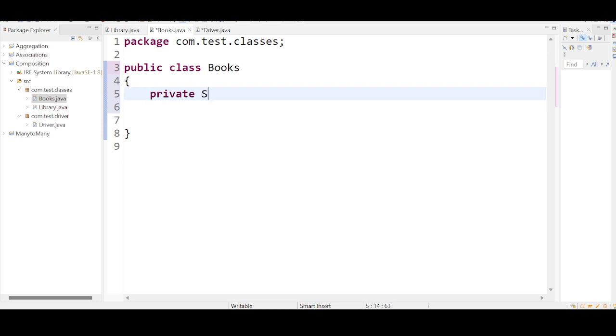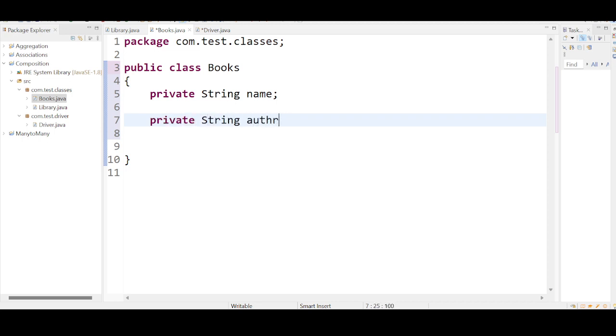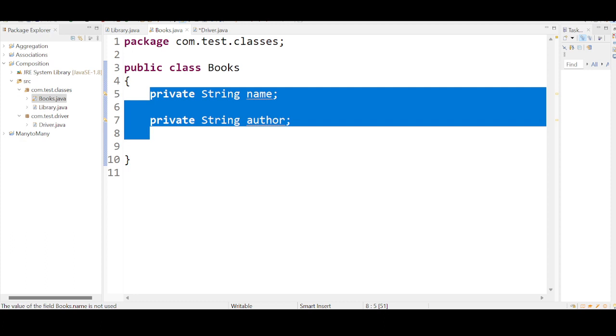So private String name, private String, what is the second one? Author. This time we will follow a different approach. Let me just keep the variables here. I'm not using any constructors here. We will design the constructors later.